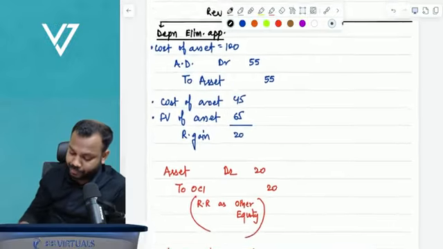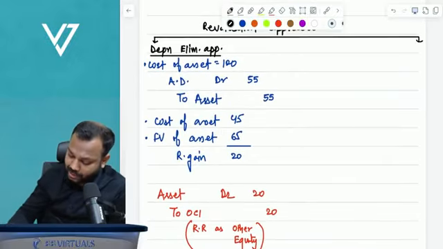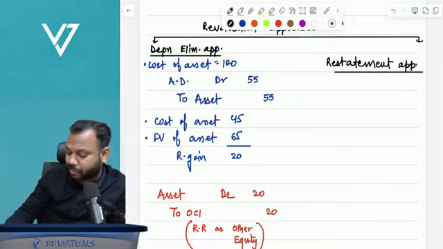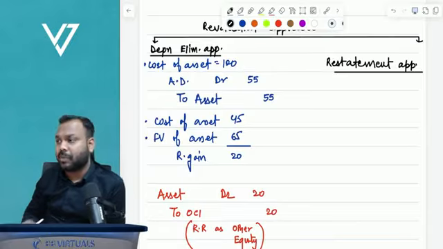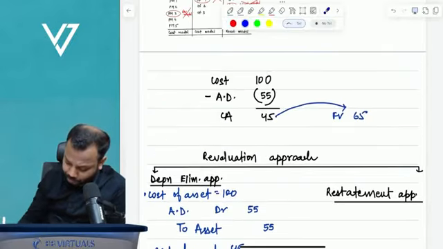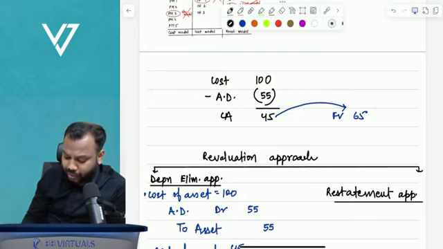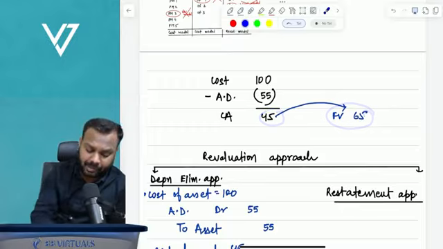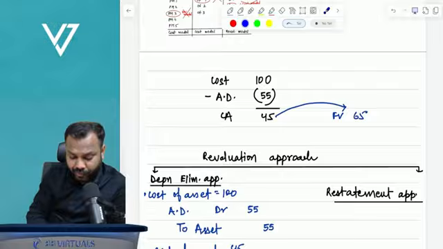Okay. Now comes the next part, the restatement approach. Now what happens in restatement approach? Under restatement approach, first of all, we have to compute what is the percentage increase from 45 to 65. Tell me please. 65 divided by 45.